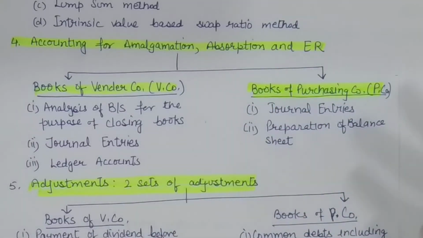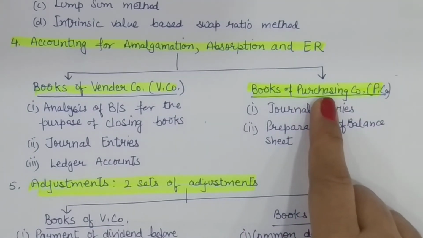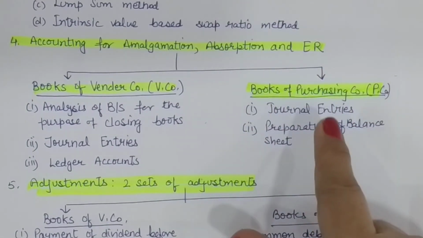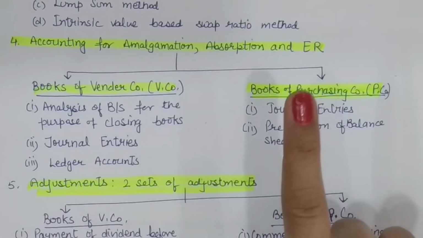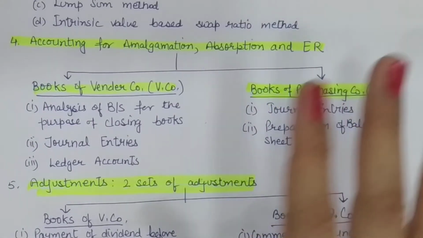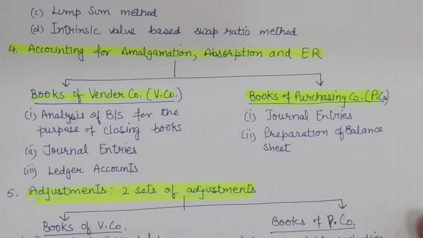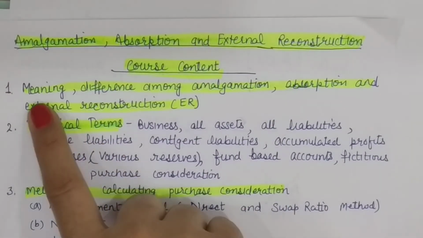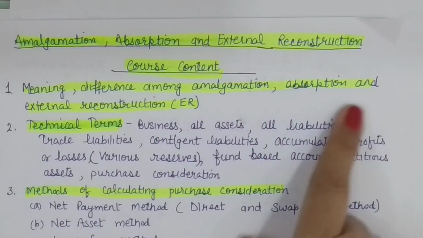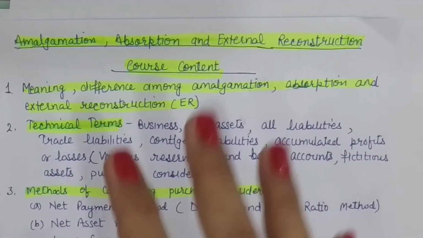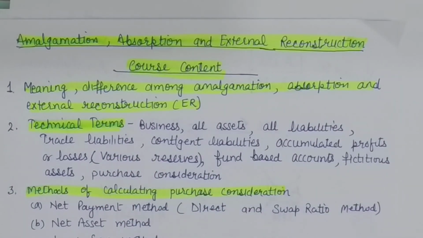So although you will be given accounting in the books of purchasing company under two categories, purchase method and merger method, but merger method is no longer acceptable under law. So purchase method is the one that we will be studying. So this is all that we are going to study in this chapter. So in the next class, we'll be starting with the meaning and difference of these terms to better understand what we are going to do in this chapter. Then we'll move on to technical terms and likewise we'll proceed.